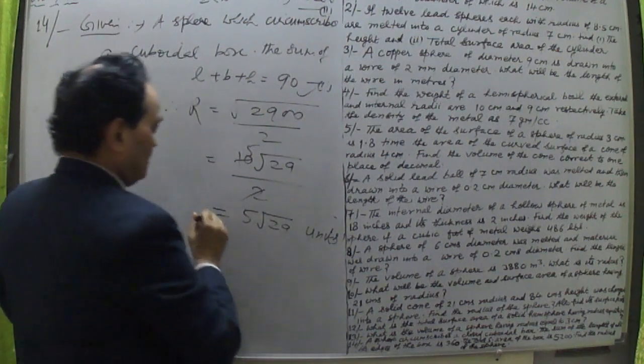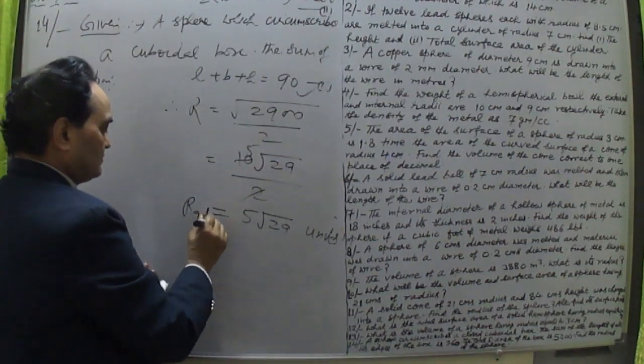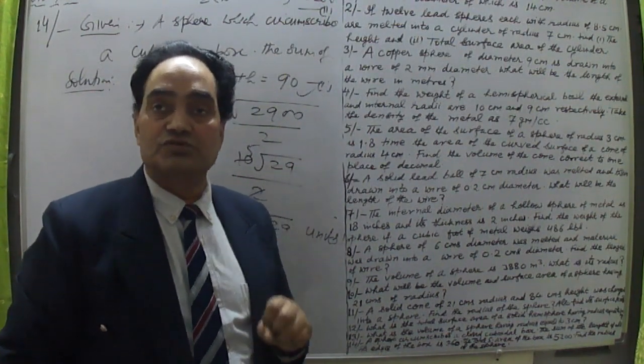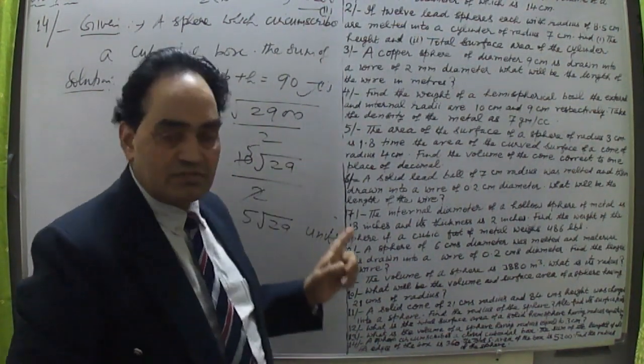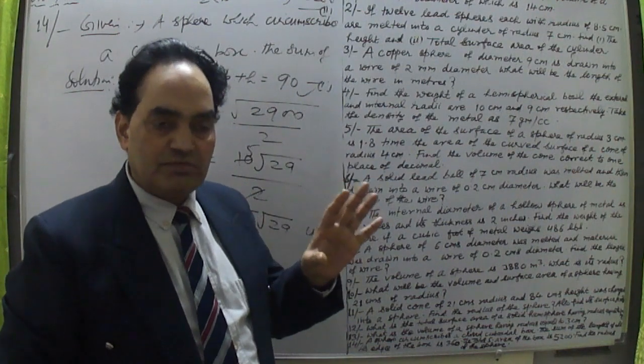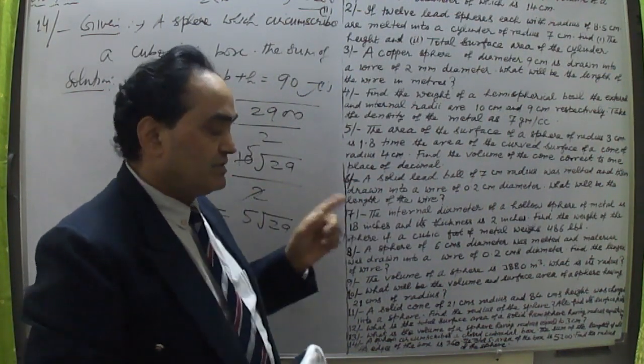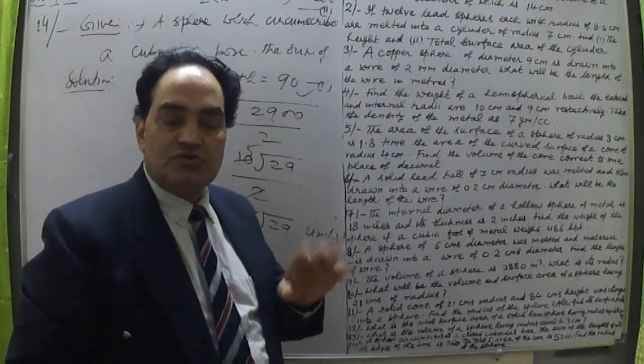This much units are equal to. So the radius of the sphere is this: 5 under root 29. Try to understand this question. It is a very important question. We have taken this systematically. Twice LB plus BH plus HL, the total surface area of the cuboid, was given to us as 5200. Then we calculated L plus B plus H equal to 90.